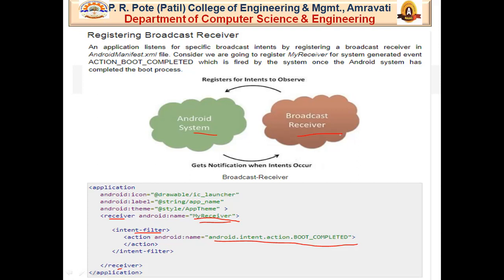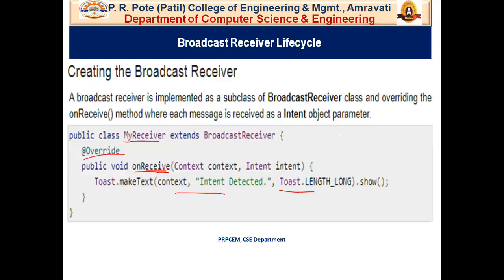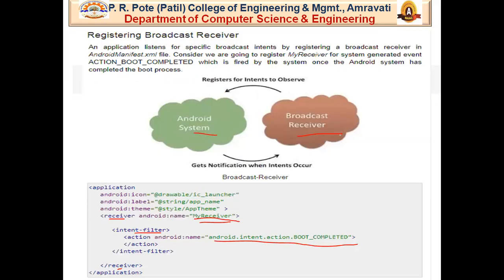So these are the two main important steps of the broadcast receiver. The first one is creating the broadcast receiver, and after that registering the broadcast receiver. Both these steps are implemented in your AndroidManifest.xml file.